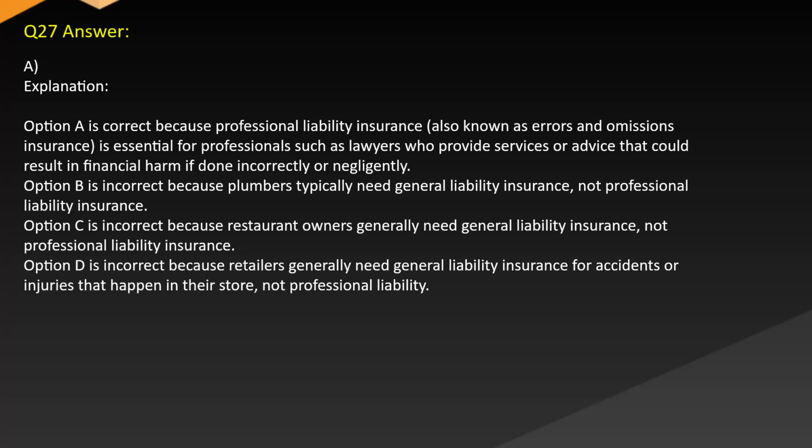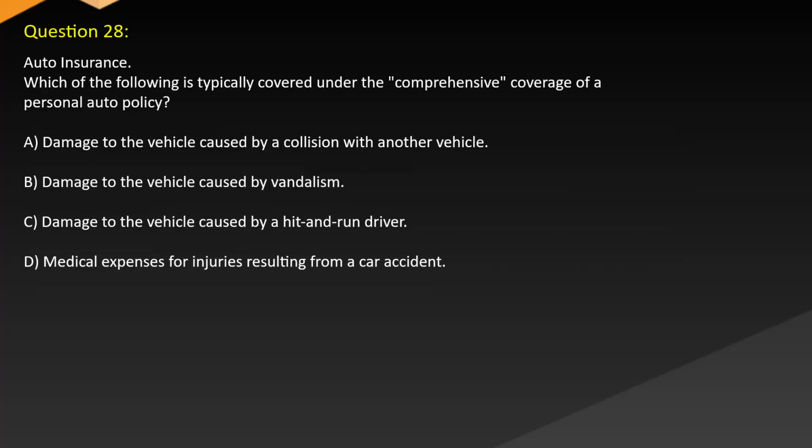Answer A. Explanation. Option A is correct because professional liability insurance, also known as errors and omissions insurance, is essential for professionals such as lawyers who provide services or advice that could result in financial harm if done incorrectly or negligently. Option B is incorrect because plumbers typically need general liability insurance, not professional liability insurance. Option C is incorrect because restaurant owners generally need general liability insurance, not professional liability insurance. Option D is incorrect because retailers generally need general liability insurance for accidents or injuries that happen in their store, not professional liability.